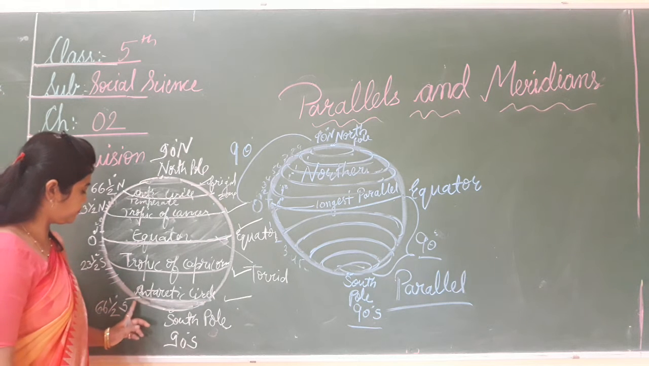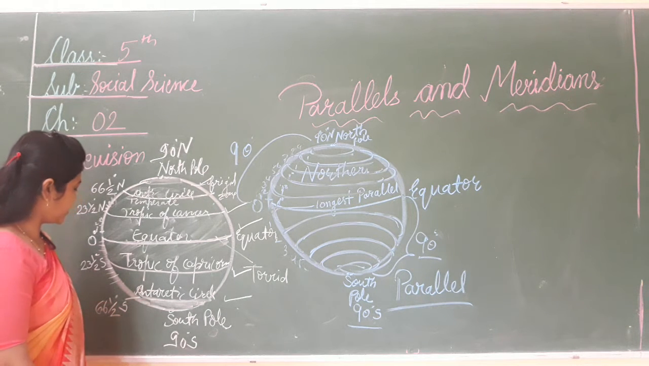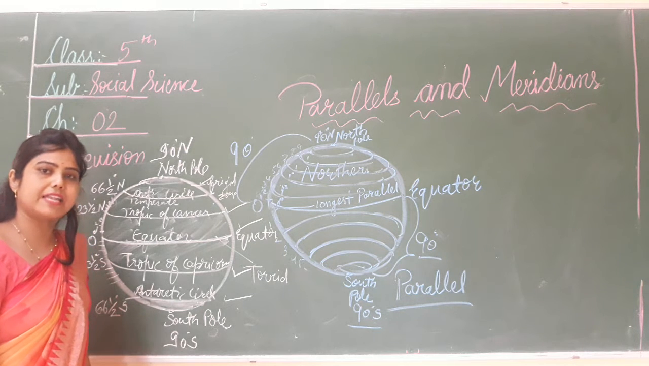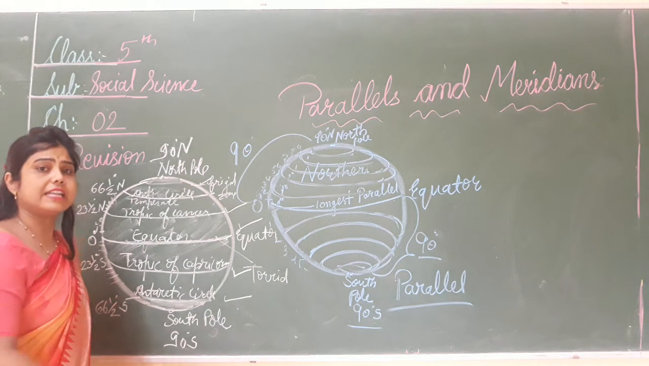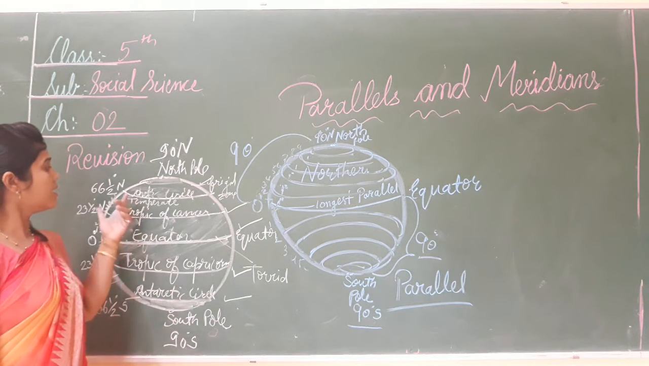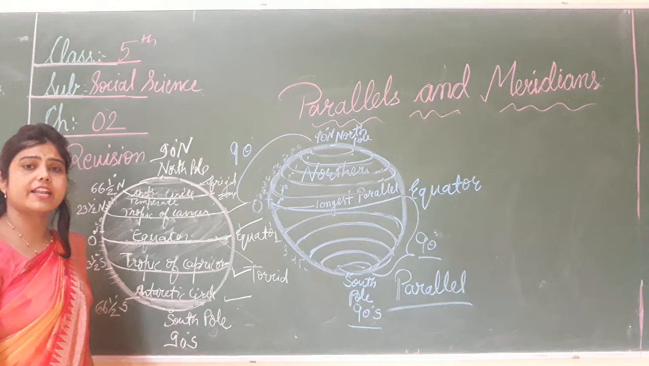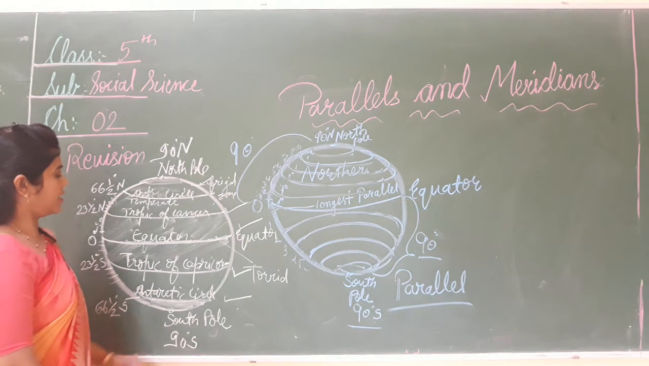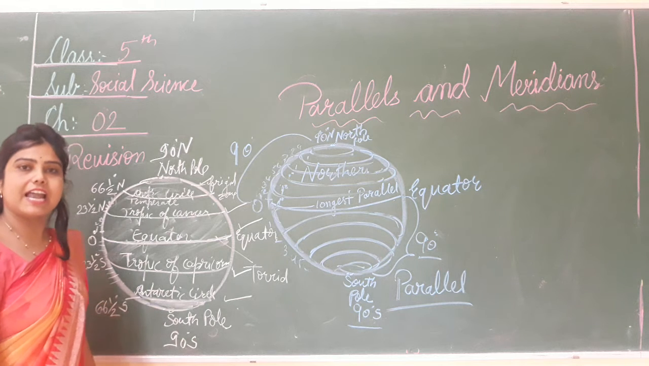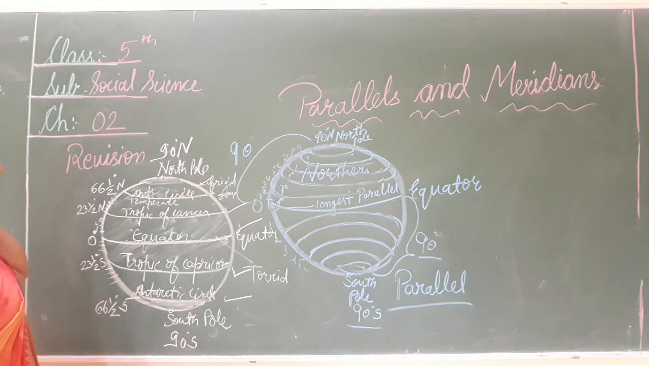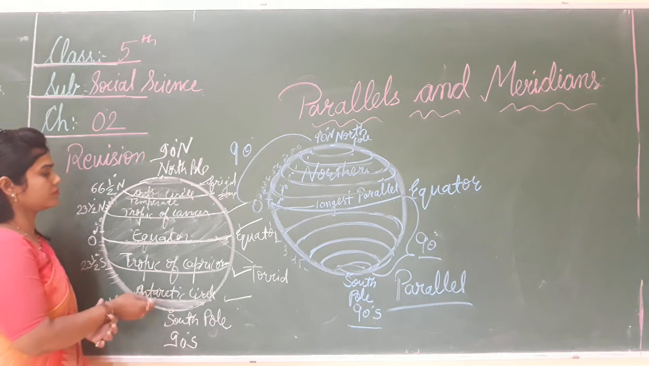Okay, in which degree does the Antarctic Circle lie? कौन सी डिग्री पे Antarctic Circle? Good, that is 66 and half degree south. And where does the Arctic Circle lie? In which degree? That is 66 and half degree north. What is the degree of the equator? That is 0 degree. So these are some important parallels. Okay.